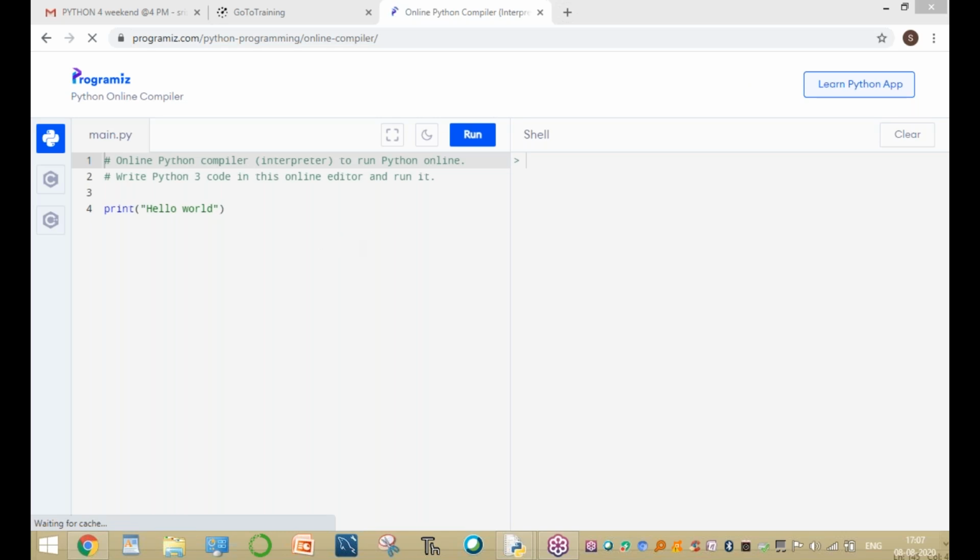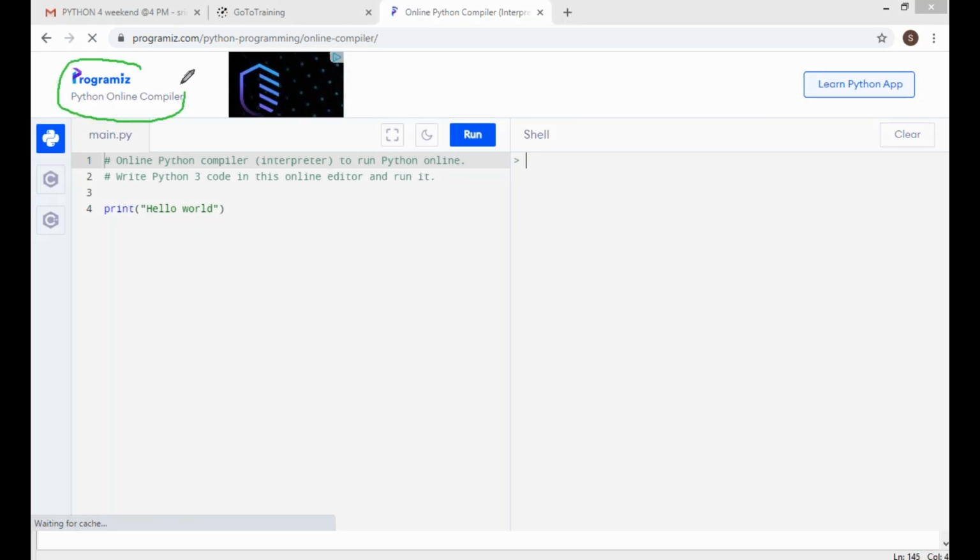It is a program environment. This is called an online editor, a Python online compiler. Here we can write the Python program and execute it.